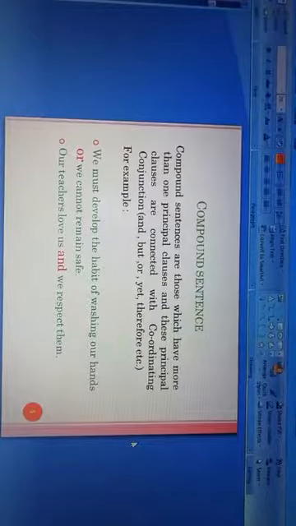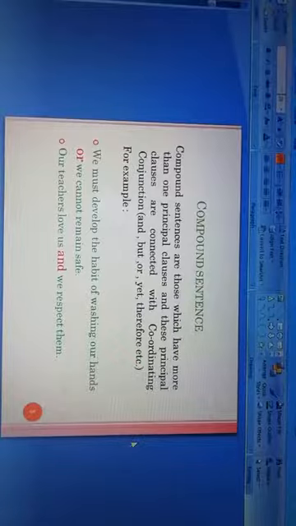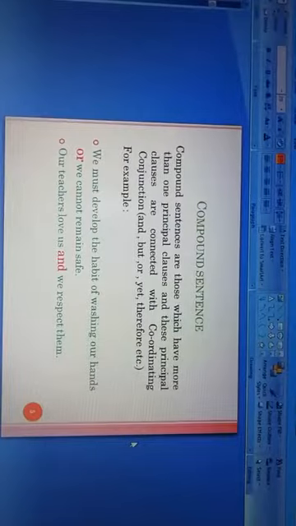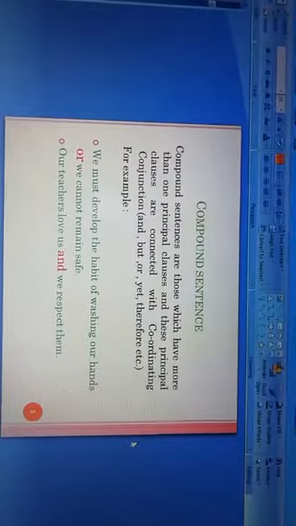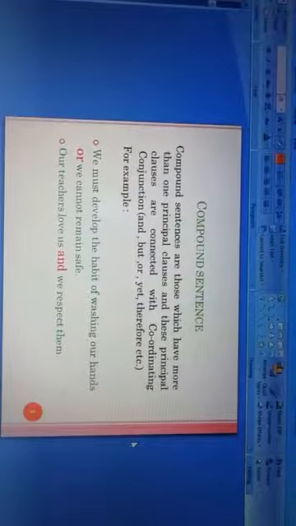And in the second example, look, our teachers love us and we respect them. Now, in this compound sentence, our teachers love us. This is a principal clause. Again, we respect them. This is also a principal clause.